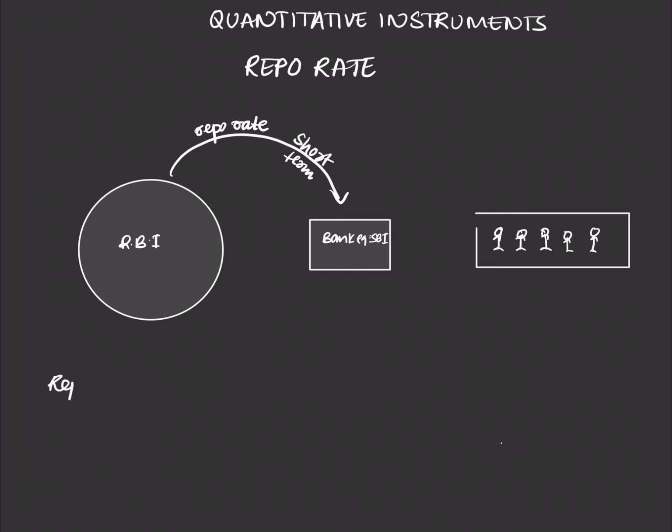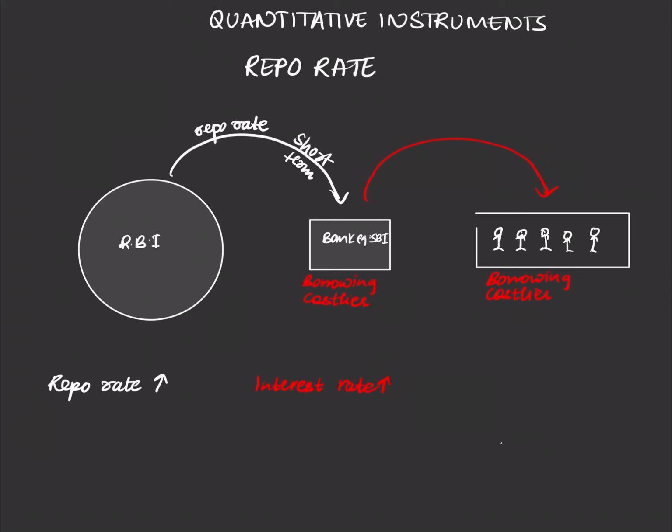First of all, if the repo rate increases, it means that the rate at which the banks borrow becomes expensive. Borrowing becomes costlier for the bank, and if borrowing is costlier for the bank, the bank is not going to give us the money at any cheaper cost. That means the interest rate will become higher for us also. That means borrowing becomes costlier for us as well. That is the relation with interest rate: interest rate increases.